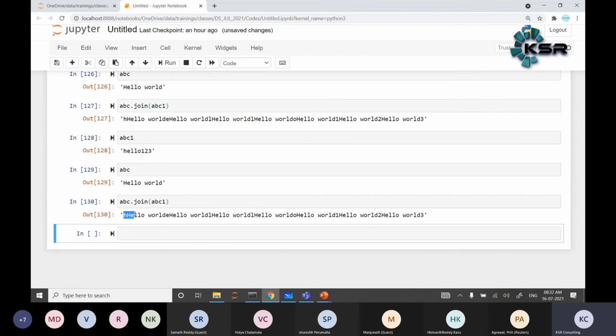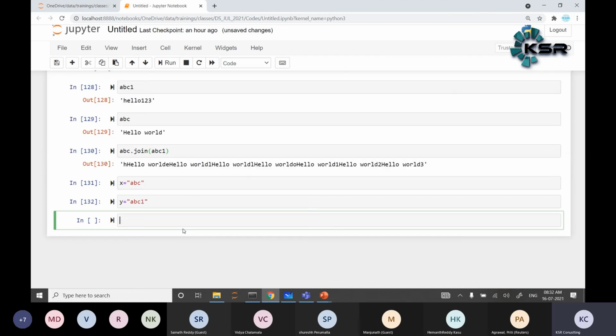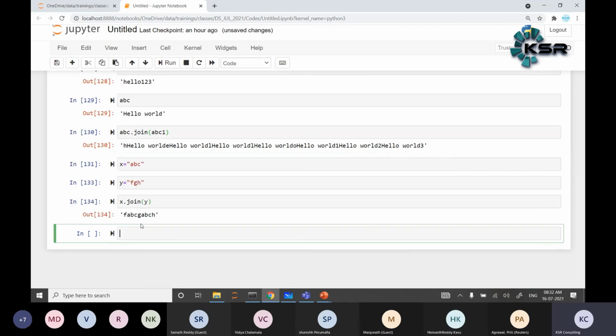For an example, let me show you one example. X is equal to ABC. Y is equal to ABC1. X dot join of Y. It's each letter of X into the total of Y. What is happening here?